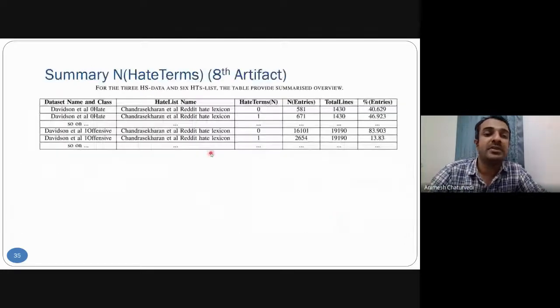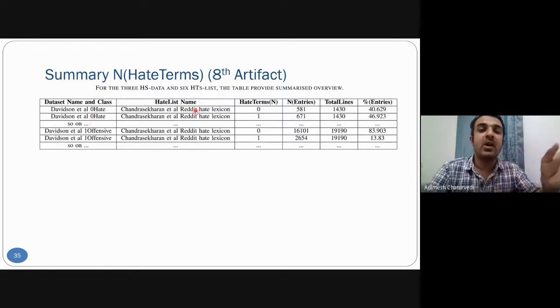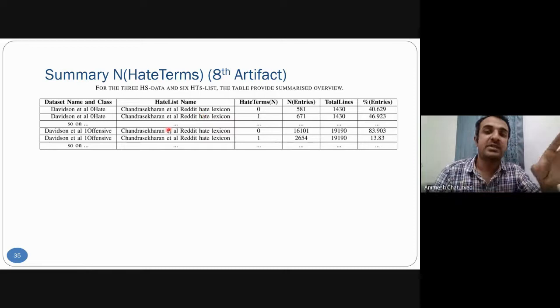Then the summarization, the eighth artifact, that all the hit databases with their classes along with the list and all the lists. So this type of multiplications are there. So this shows what number of hit terms there are and what number of entries there are, meaning the number of lines that contain them.